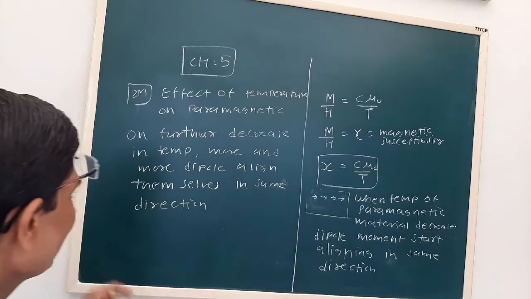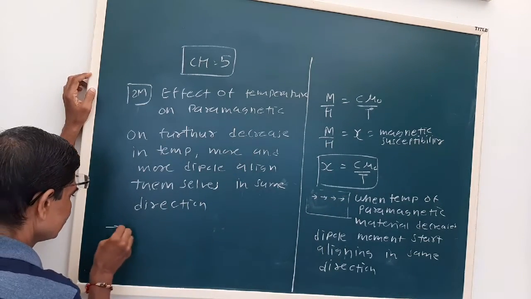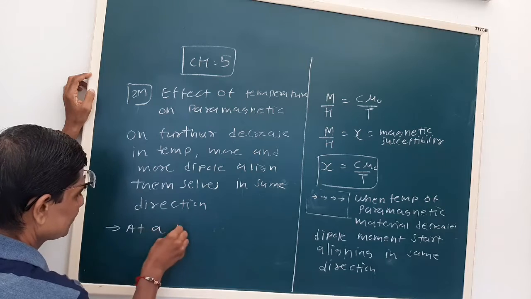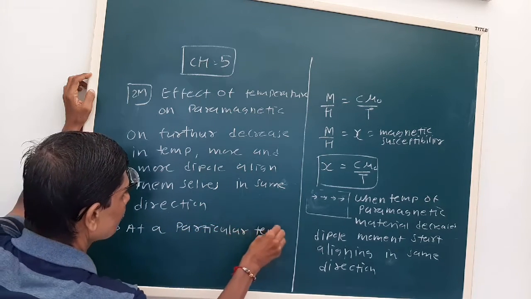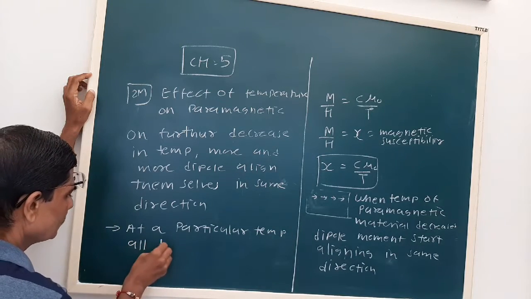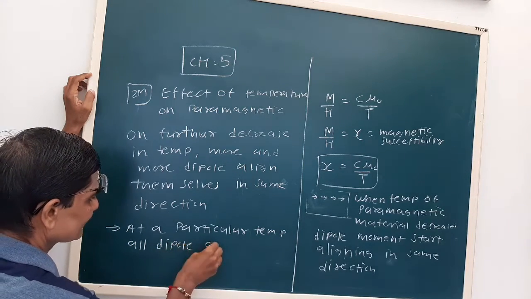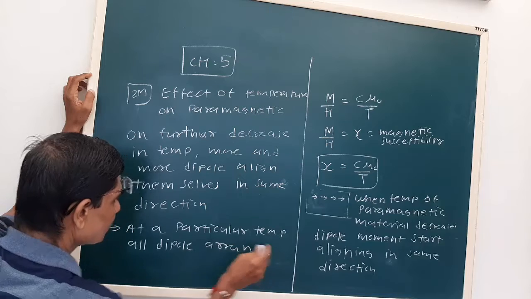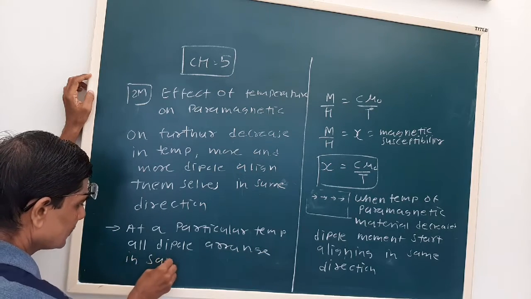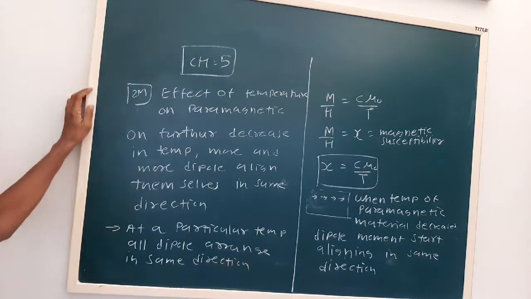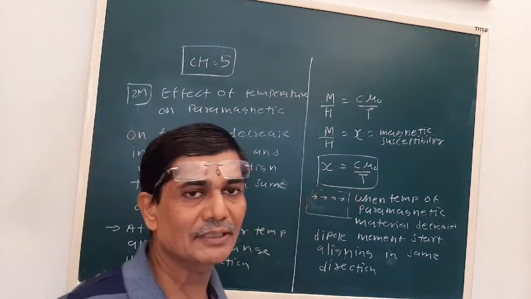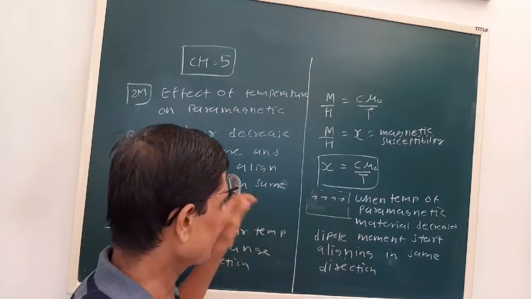At a particular temperature, all dipoles arrange in the same direction. So we saw that as the temperature decreases, dipoles start aligning.